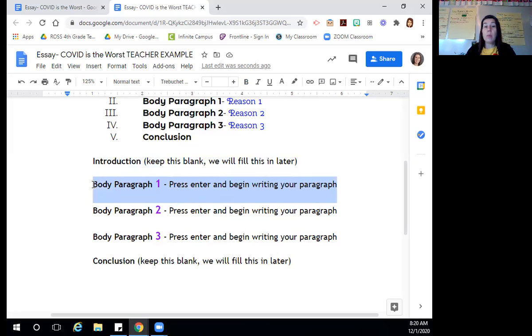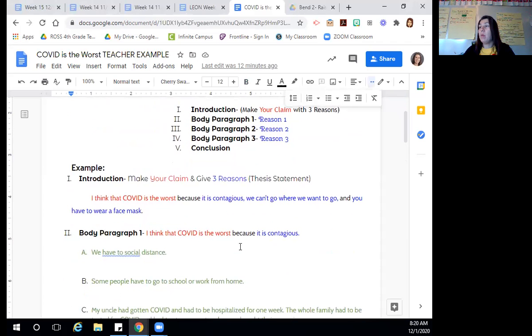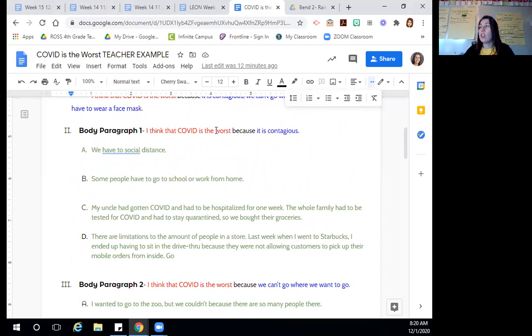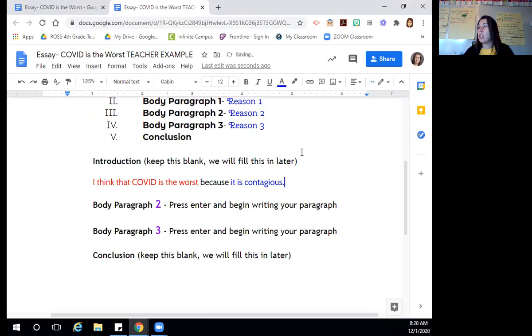What I'm going to do is go back to the other document, our outline, which is right here. And I'm going to look at my first body paragraph where it says, I think COVID is the worst because it is contagious. What I can do is highlight this whole topic sentence, copy it, and paste it right here where it says body paragraph number 1. I think COVID is the worst because it is contagious.